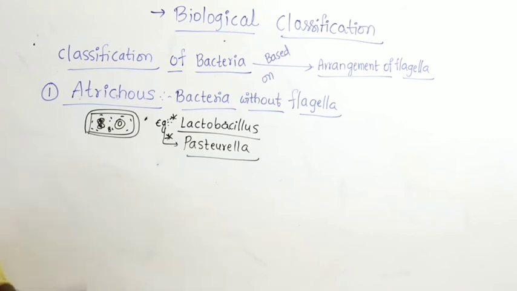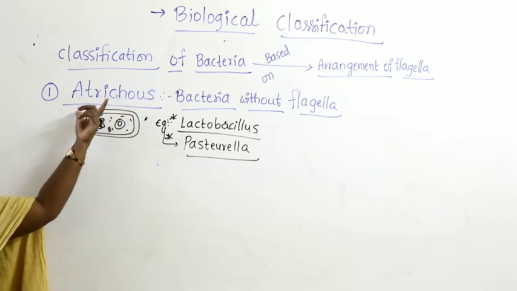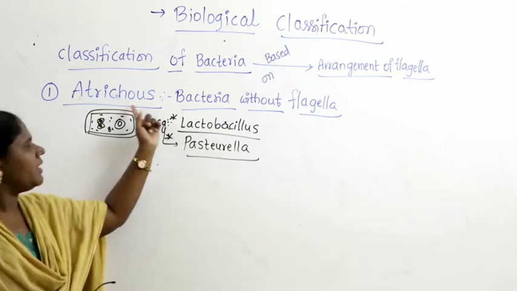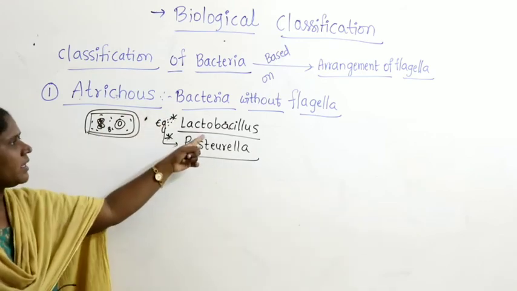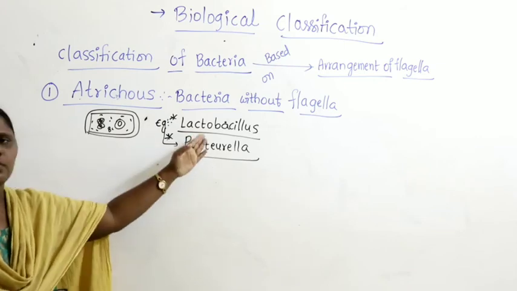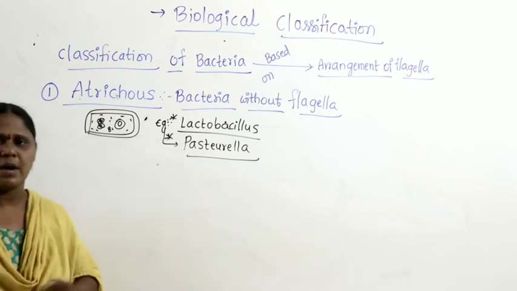Flagella is totally absent. What we can see is only the bacteria. What is the first category we call? Atrichus bacteria. Lactobacillus and Pasteurella are the examples for Atrichus bacteria.